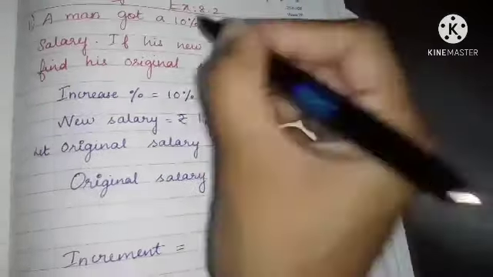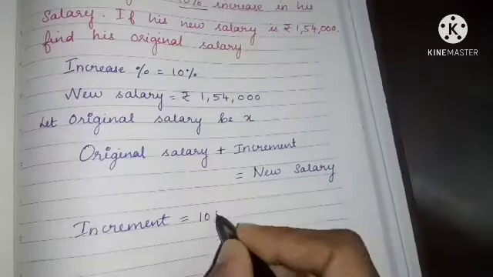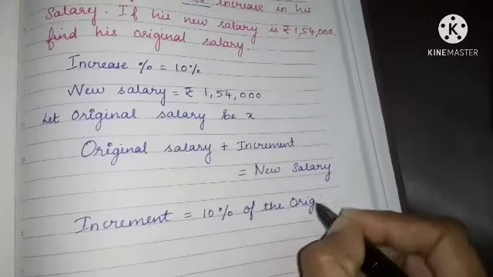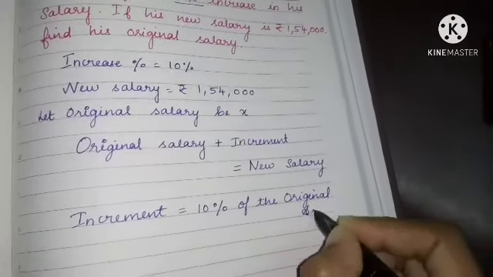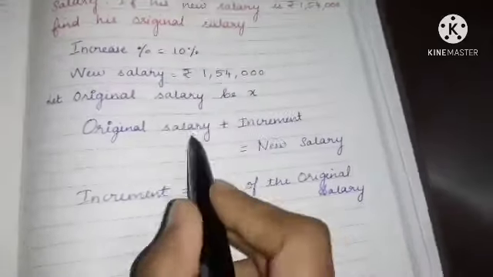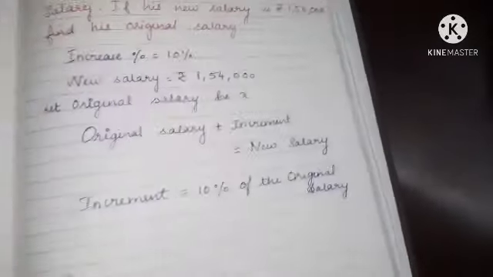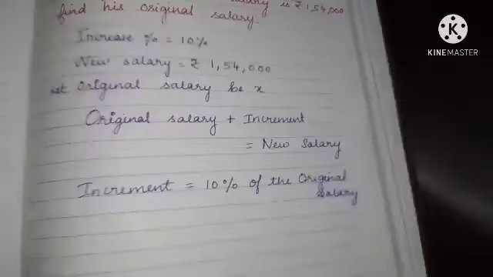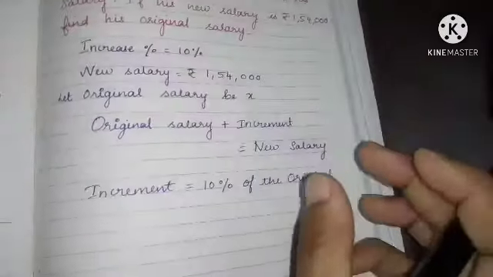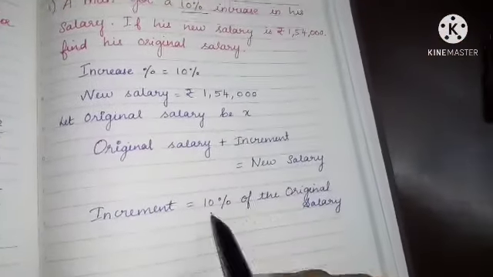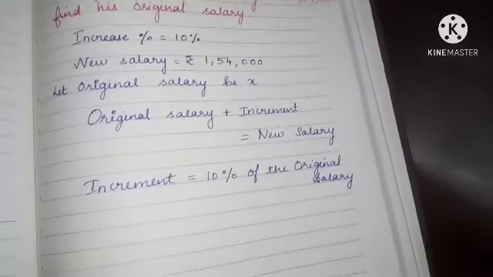Increment will always be nothing but 10% of the original salary they have incremented. See children, when you add the original salary plus increment, you will get the new salary. This is the term you know. So actually increment means what? The increase, how much it is increased, that is the increment. 10% of the original salary is increased actually.